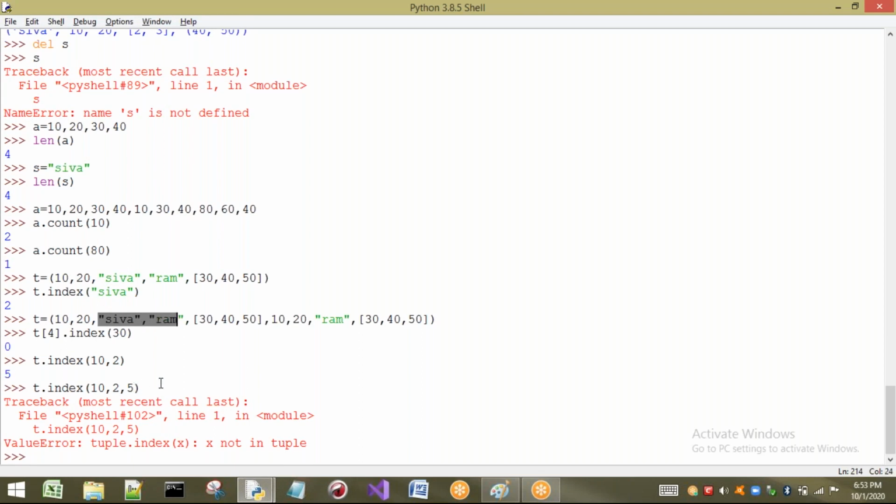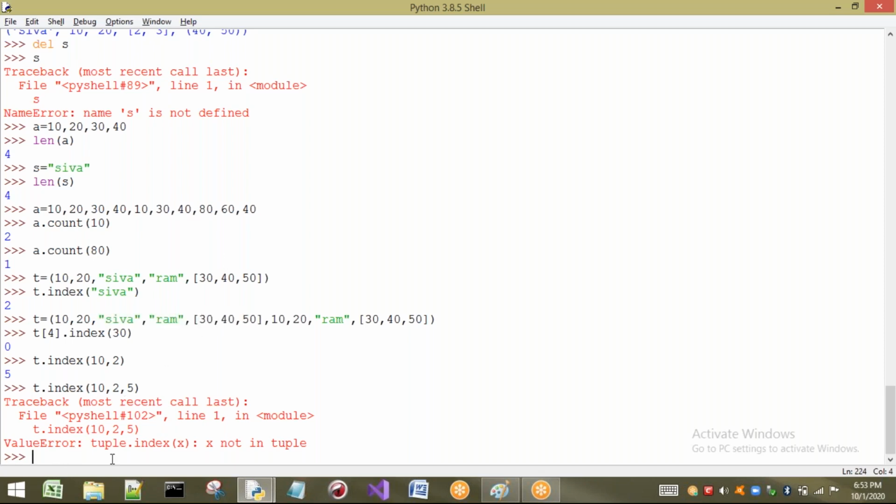This is 2. This is 3. This is 4. Is there any 10? 10 is not available. So we are going to get what? An error. 10 is present here or 10 is present here, but those indexes I have not selected, that range I have not selected. So in this I have not found that element, so I got a value error. Okay, now one more thing I want to tell you.